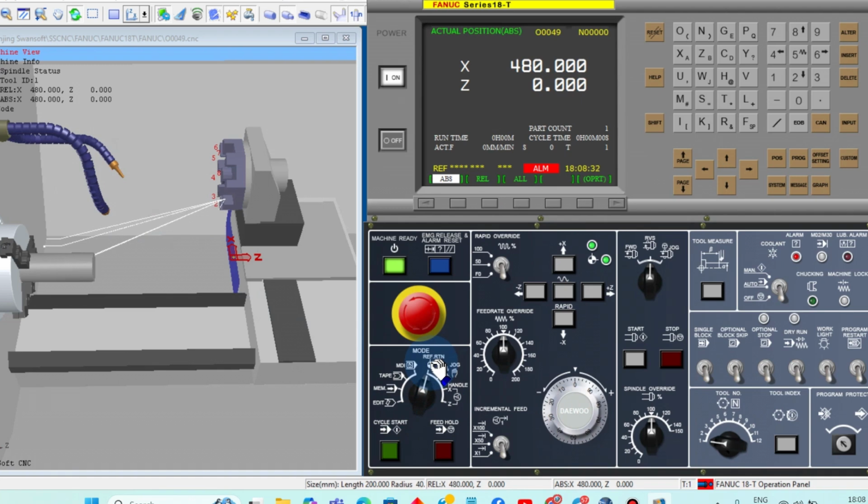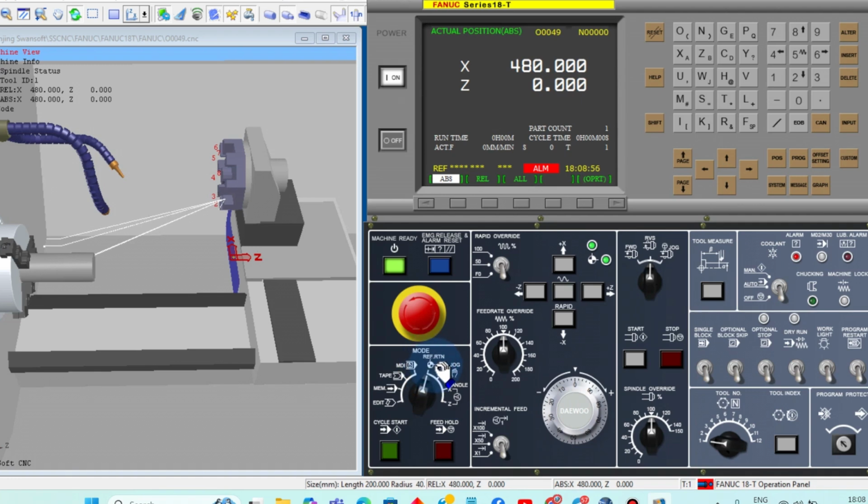In some machines, ZRN return will be there. The text will be different based on the machines. In some machines they will put ZRN return. What about your machine, sir? What text are you seeing in your machine's mode selector lab? Otherwise, in some machines only symbols will be available.